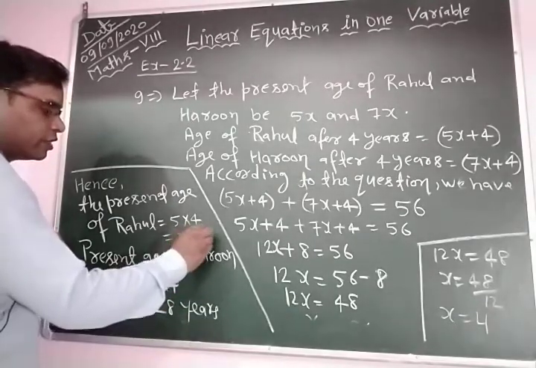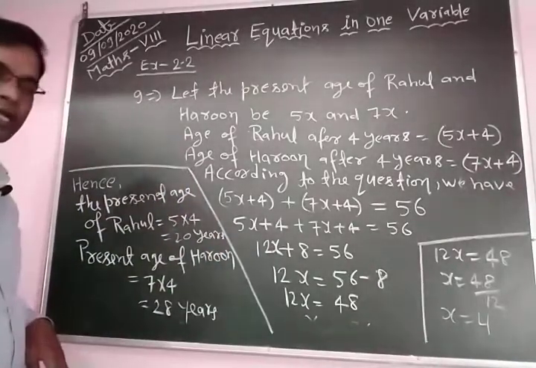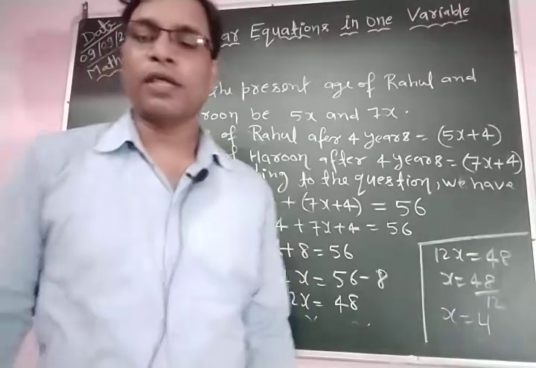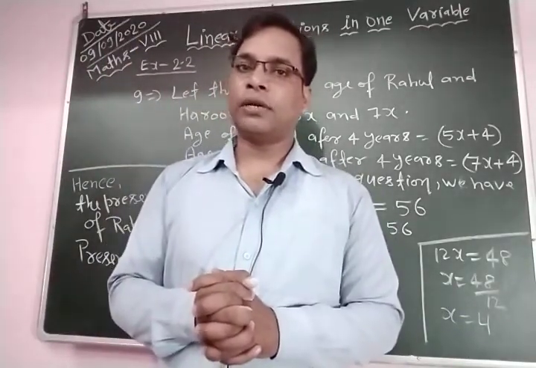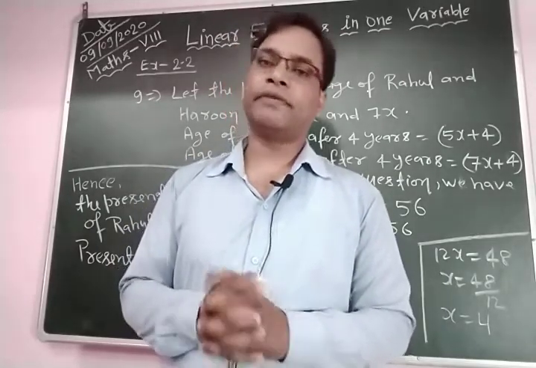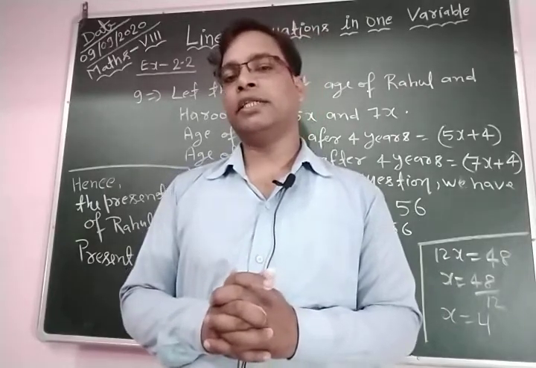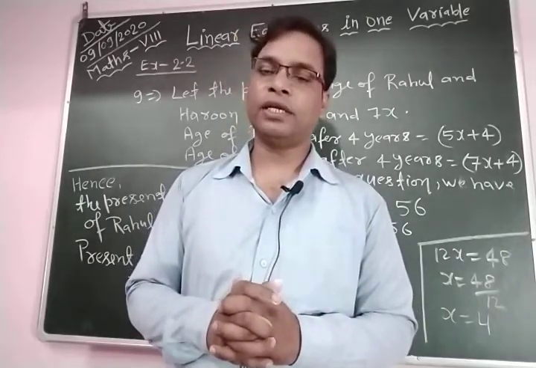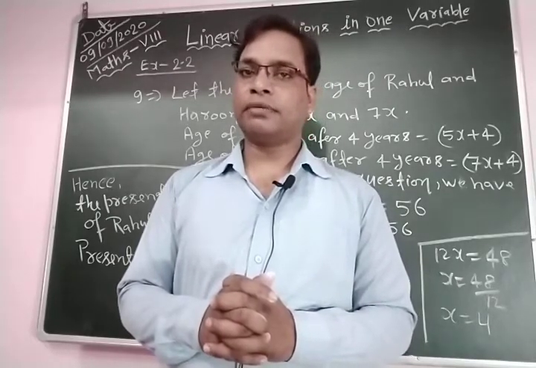Okay, 20 years. Clear? So students, I hope all of you understood this question and how to solve such questions. If the ratio of two persons is given and some condition is also given, like after 5 years, after 4 years, or before 4 years, and their subtraction is also given, then you can find the ages of the given persons.